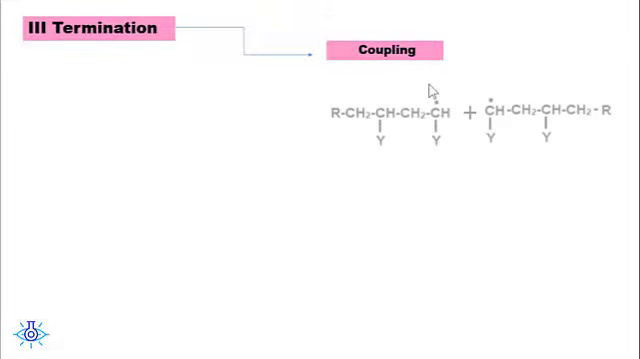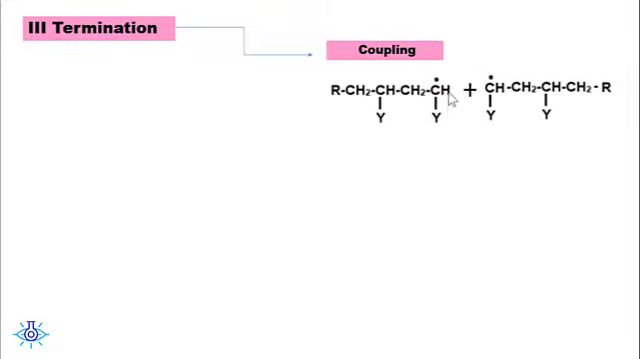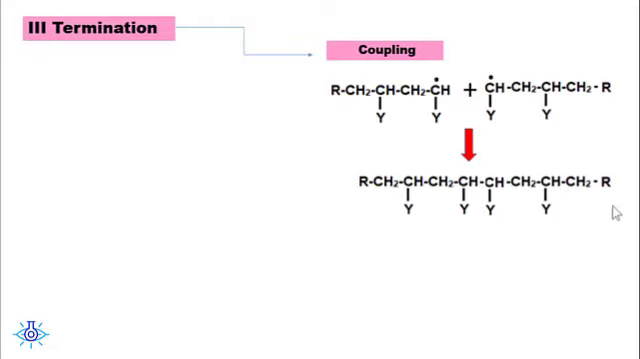The third step is termination. Termination is the end of the reaction or closure of the reaction, which occurs in two ways. One is coupling and the other one is disproportionation. In coupling, we can see two living polymers or two living chains coupled together, or two radicals coupled together to form a dead polymer. Now here we don't find any radicals, so the product is a dead polymer. So this is one way of ending the reaction.